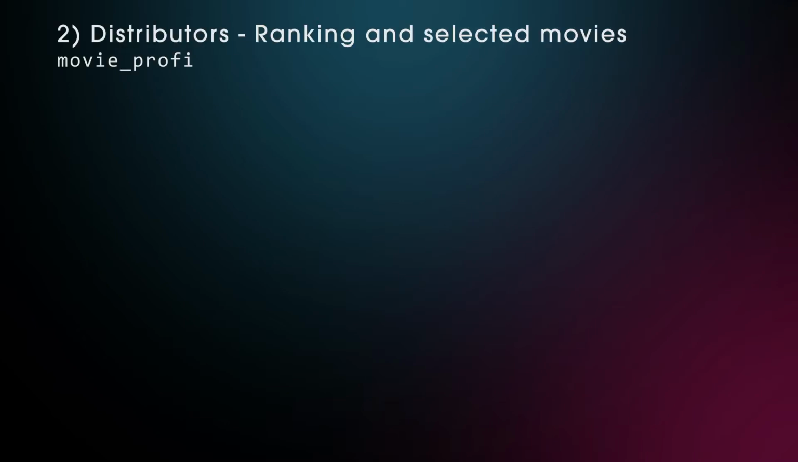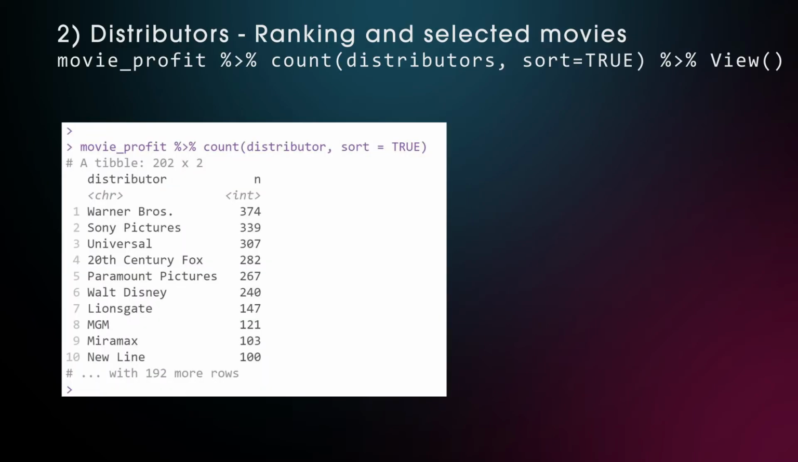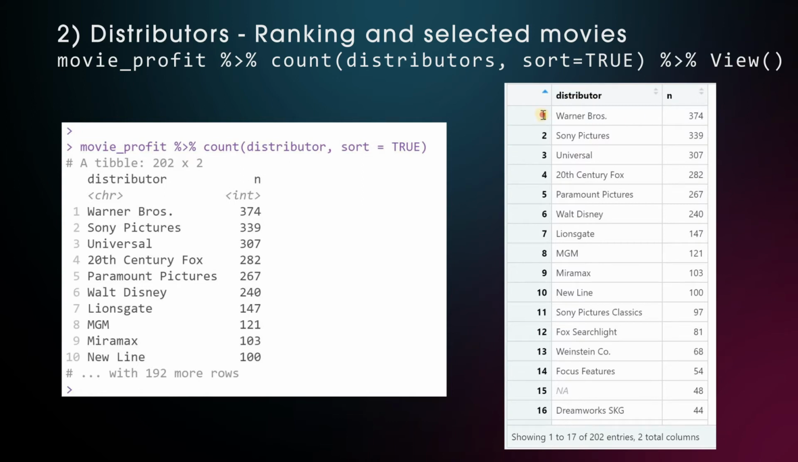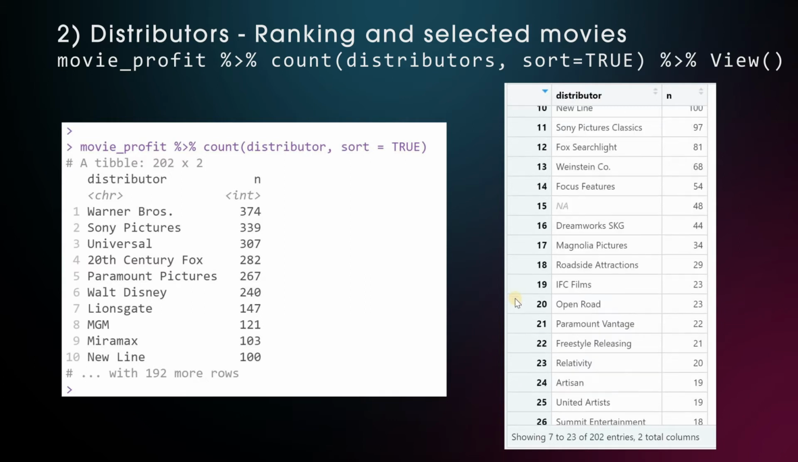Let's look at the distributors of the 3401 movies from this dataset. With the count function and the sort argument set to true, we get a table showing the top 10 distributors and another 192 not shown. Warner Brothers, Sony Pictures and Universal all have over 300 movies included in this dataset. On the right hand side, I added a scroll down of the viewer to show that on position 15 we get 48 NAs reported as well.